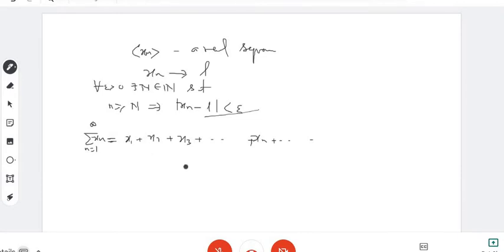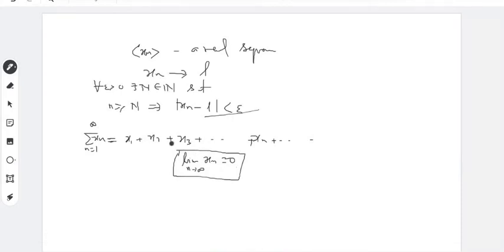No, that is a necessary condition. The limit of the nth term as n tends to infinity being equal to 0 is a necessary condition, but it is not sufficient. This cannot be treated as a definition of convergence of the infinite series. It is just necessary. If the nth term is not equal to 0, the series is not convergent.